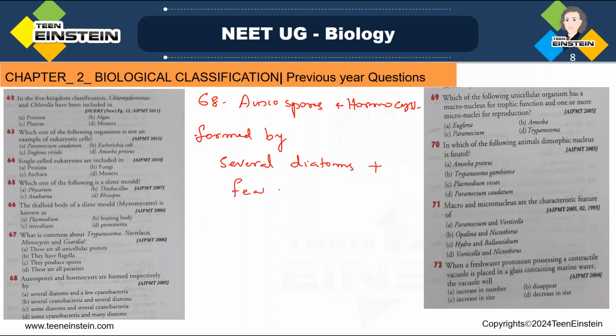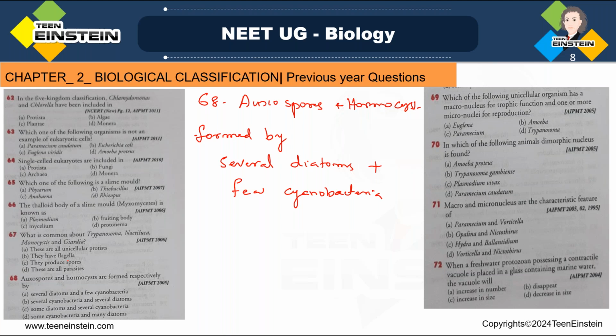So the cyanobacterial portion is less, and there are several diatoms and few cyanobacteria. Okay, see, these oxospores typically play a role in the growth process, then sexual reproduction, and they are even used to survive under unfavorable conditions. Homocysts are thick-walled and they are produced in somewhat drier conditions.